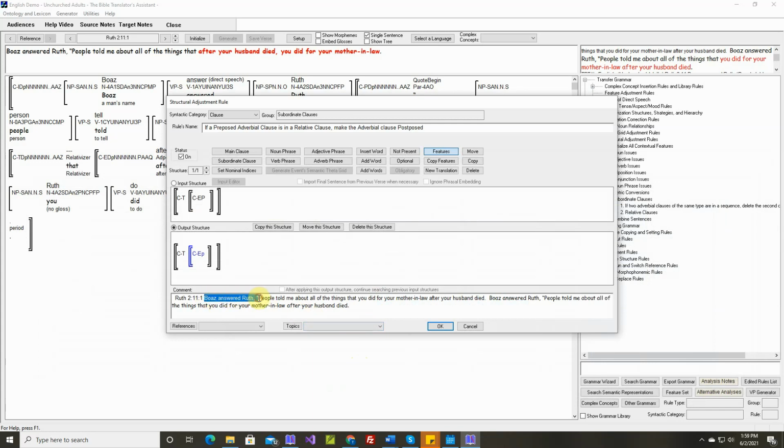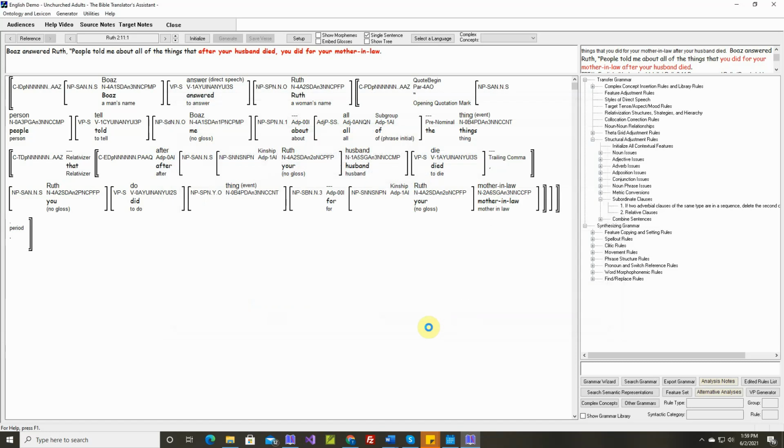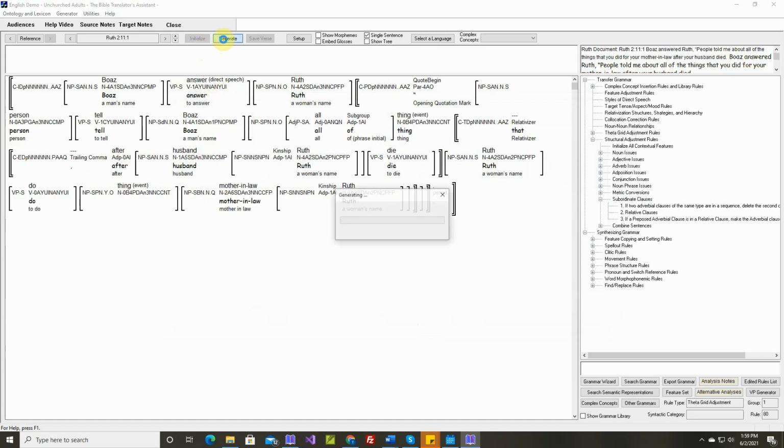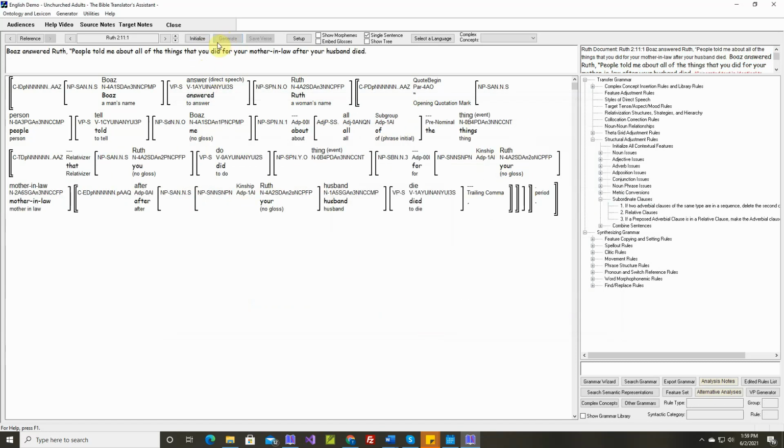And again, let's get rid of some of this. Okay, we need that part. Okay. Okay, generated text is identical.